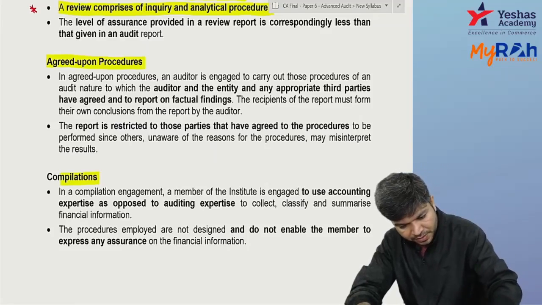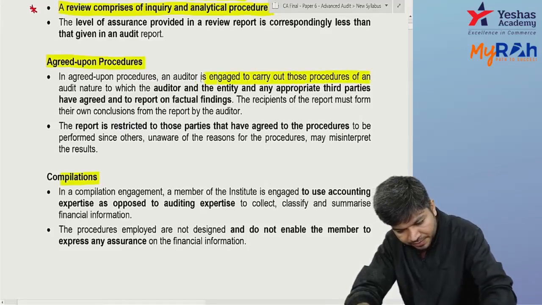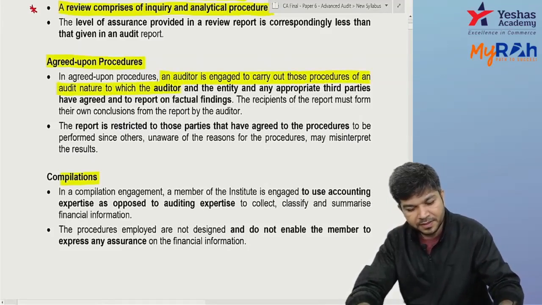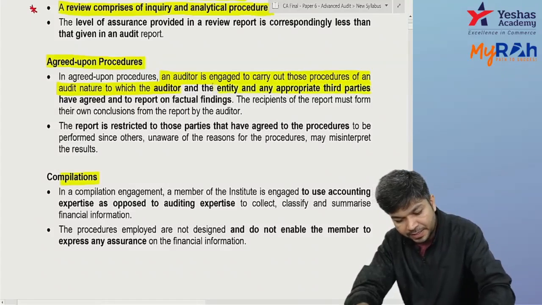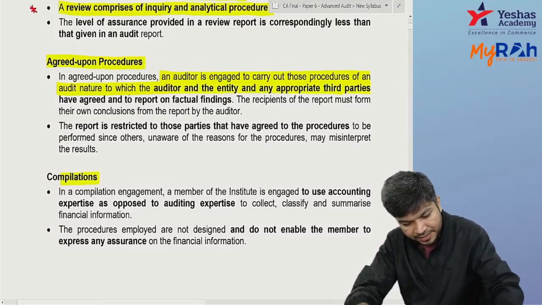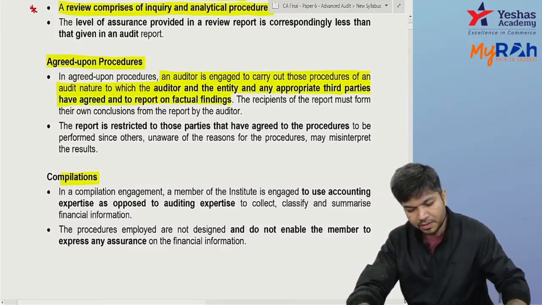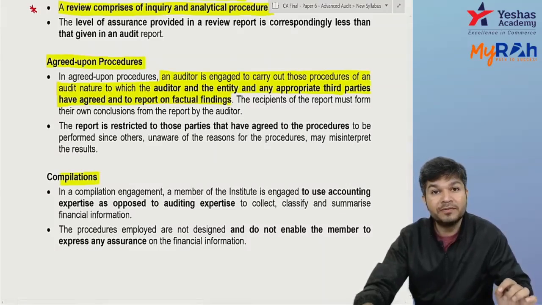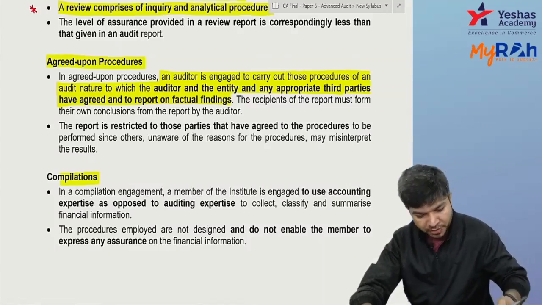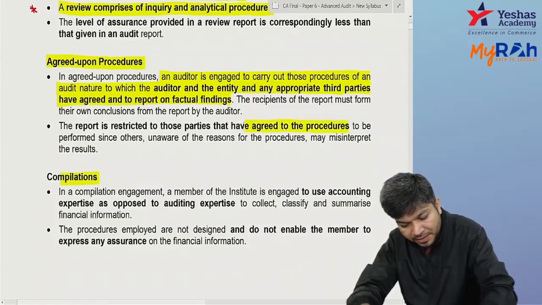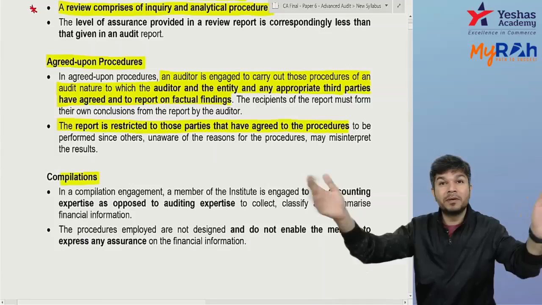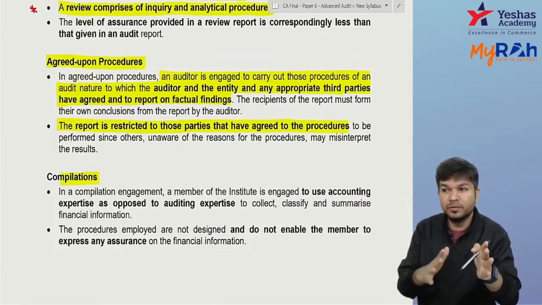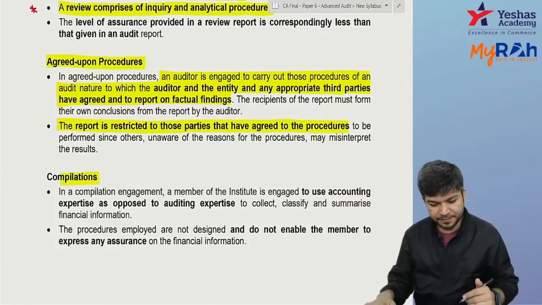Okay, so this is nothing but auditor is engaged to carry out procedures which are agreed upon by auditor, entity, appropriate third party, and to report on the factual finding. Whatever fact you found out, you report it. And the report is only restricted to the parties who have agreed to the procedure. It's not common for everyone. It's just for those people who agreed upon to this thing. The report is only for you, bank, A Limited, not for others.